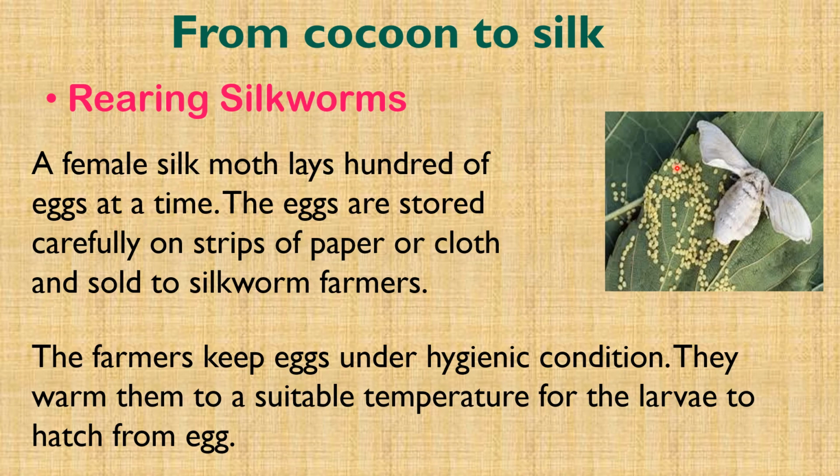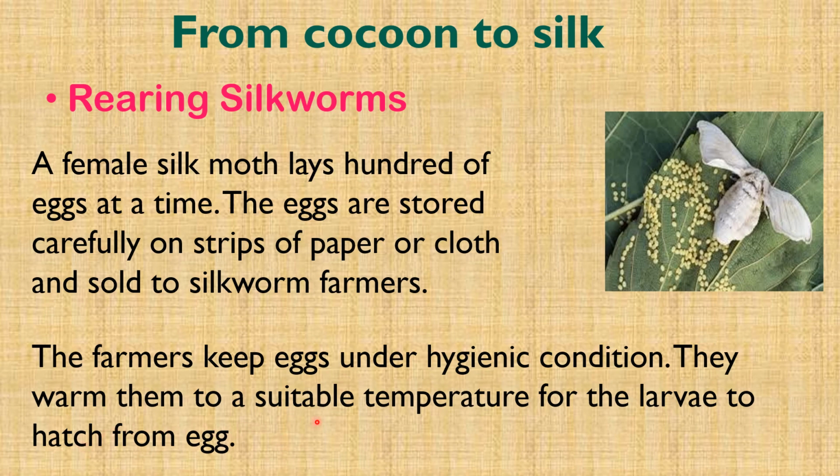The eggs are stored carefully on strips of cloth or paper and sold to silkworm farmers. The farmers keep eggs under hygienic conditions and under suitable conditions of temperature and humidity. The eggs are warmed to a suitable temperature for the larvae to hatch from eggs.